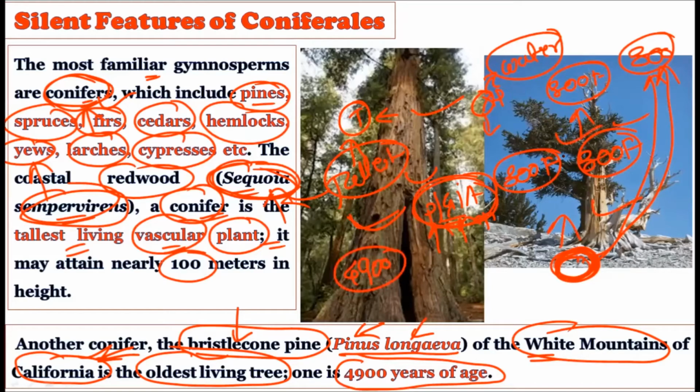In the first introductory lecture, we talked about this, that the gymnosperms are slow growers, and they have very long lives. So Pinus longaeva is the best example to observe how slowly this plant is growing, and it has the age of nearly 5,000 years. This makes this particular tree the oldest living tree on Mother Earth.